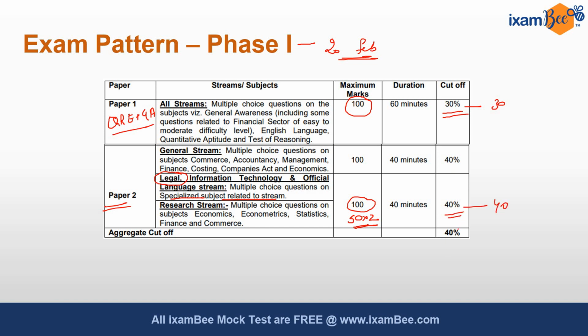और आपको phase 1 क्लियर करने के लिए minimum 40% marks लेने हैं out of 200, out of aggregate, that is 80 marks. So these 30 plus 40 is equal to 70 plus 10 you have to score in any of the paper, and if you score 80 marks, you will appear for phase 2.